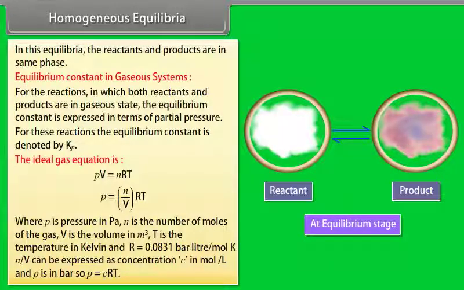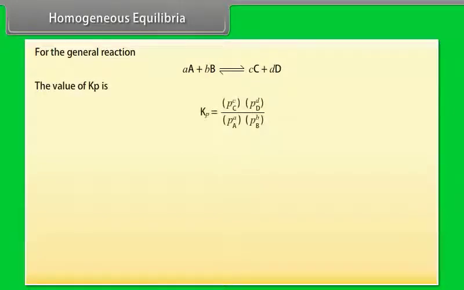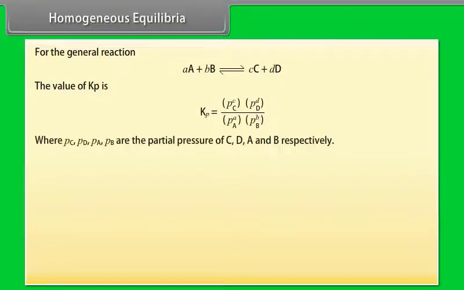N by V can be expressed as concentration C in mole per liter and P is in bar. So, P is equal to CRT. For the general reaction, the value of Kp is where Pc, Pd, Pa, Pb are partial pressure of C, D, A and B respectively, and it can be solved to